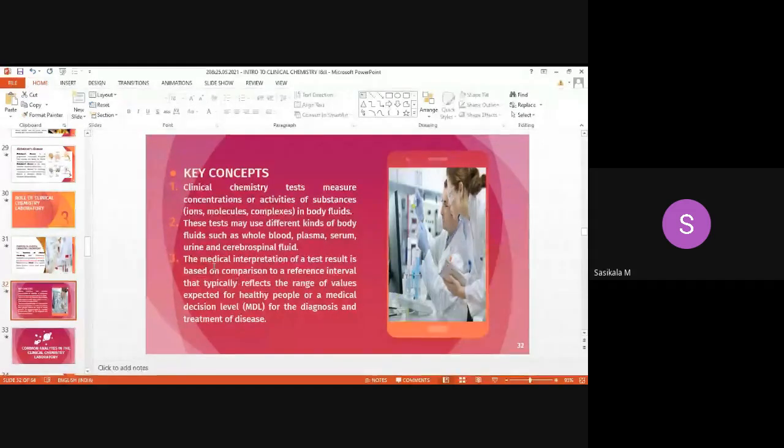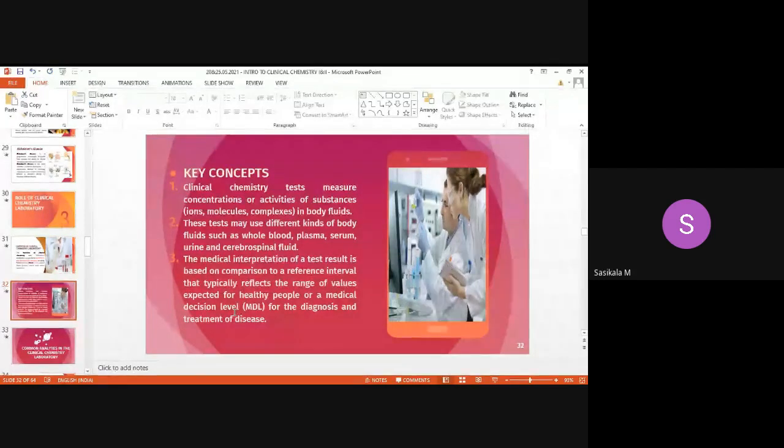The medical interpretation of a test result is based on comparison to a reference interval that typically reflects the range of values expected for healthy people, or a medical decision level. That means the normal range. We need to always compare with the normal range. So the reference interval represents the healthy range, or a medical decision level.